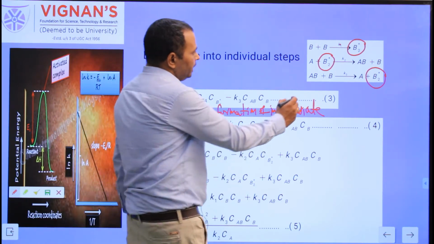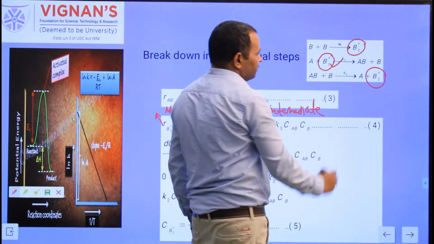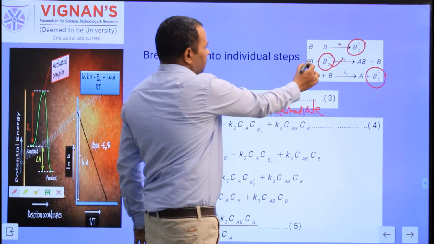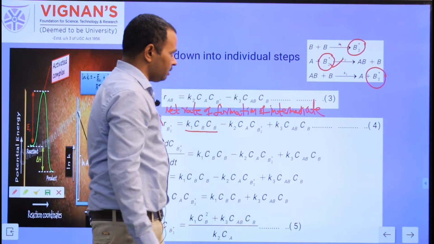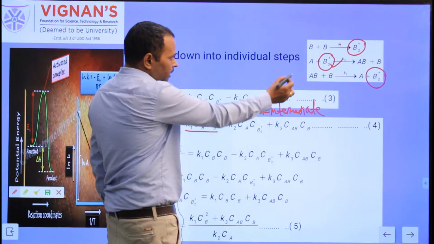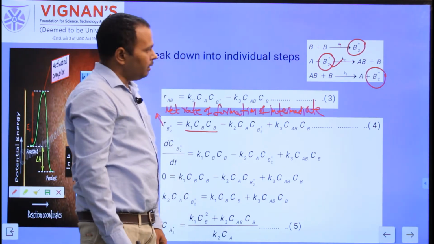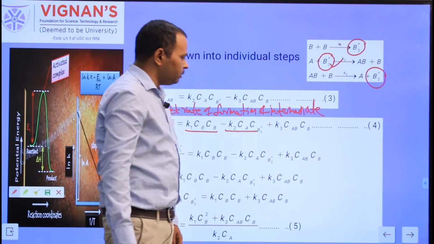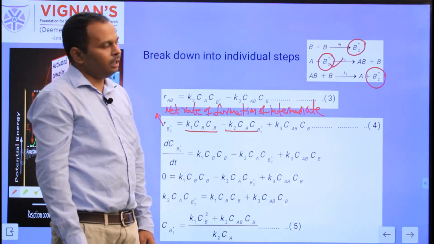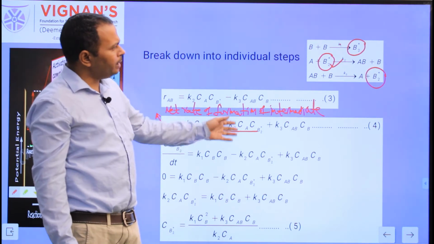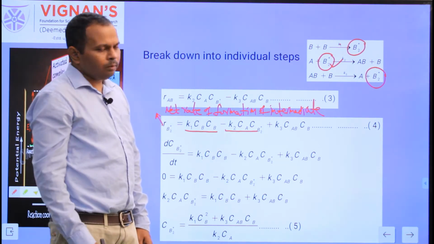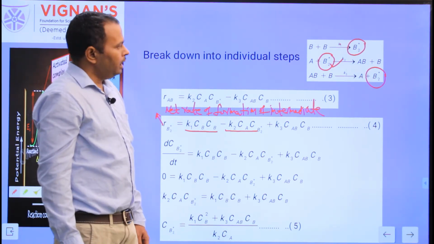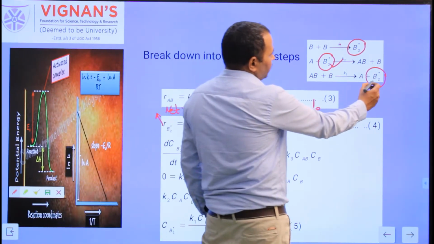Again, in the second reaction, B2 star is there on the reactant side, so the rate is negative. Write K2 into the concentration of A into the concentration of B2 star. So that is minus K2 into Ca Cb2 star, since B2 star is there on reactant side. All these stoichiometric quotients on reactant side are 1, so that means Ca to the power of 1, Cb2 star to the power of 1. In the third reaction, B2 star is there on product side.